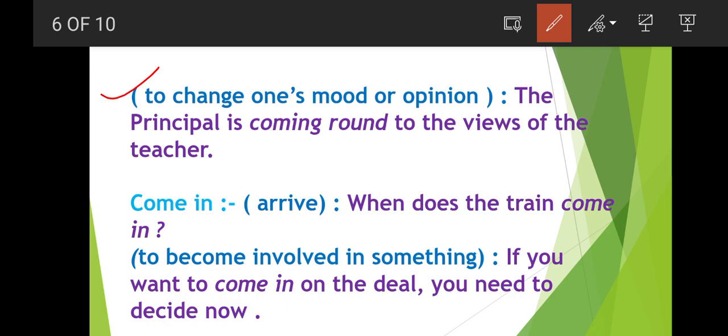So the principal is coming round to the views of the teacher, means he was changing his opinion to match the teacher's.